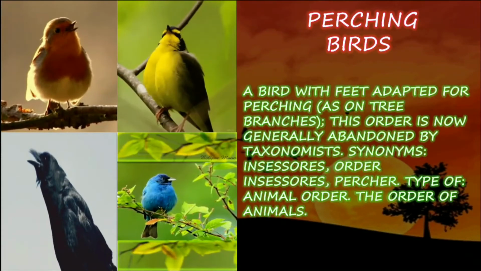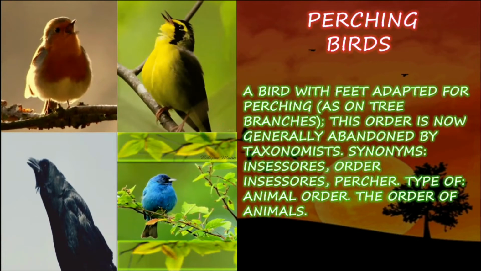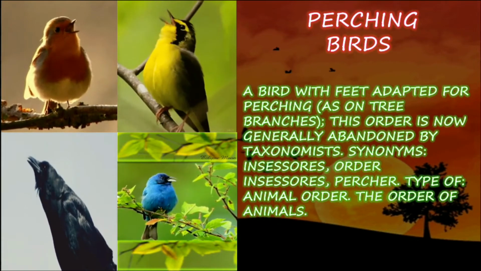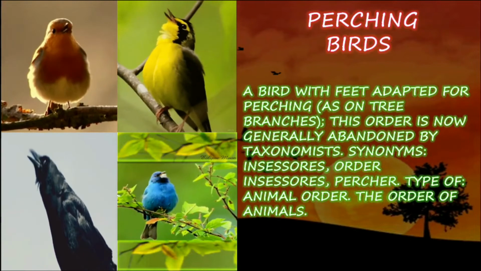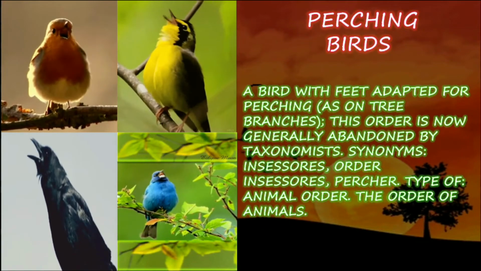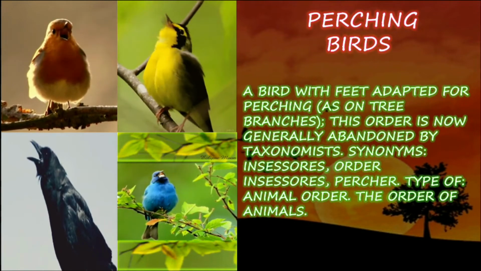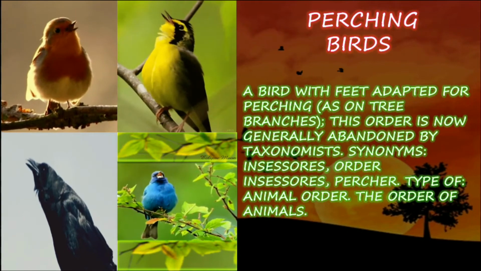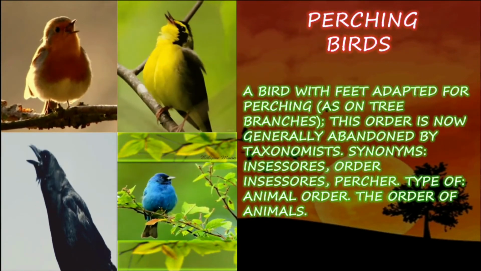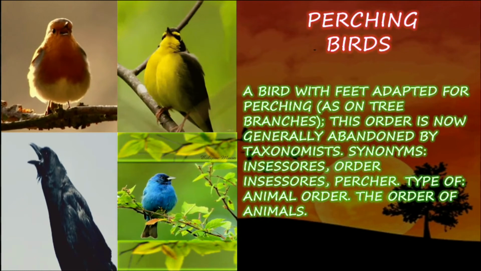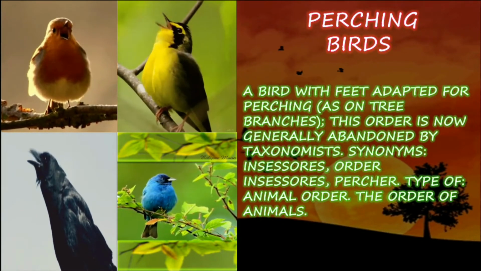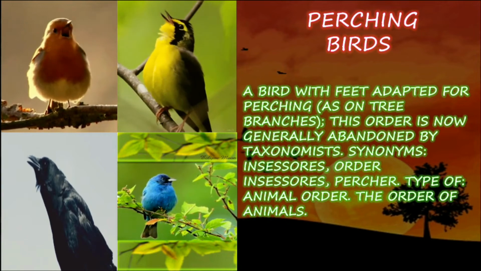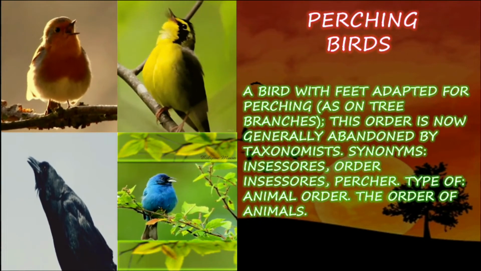Perching birds. A bird with feet adapted for perching, as on tree branches. The birds that always, or most of the time, sit on the trees or branches of the tree are known as perching birds. This order is now generally abandoned by taxonomists. That is, the taxonomists are trying to make a new order for the perching birds. They are known as Passeriformes, the perching birds, a type of animal order. So the perching birds come under this order.